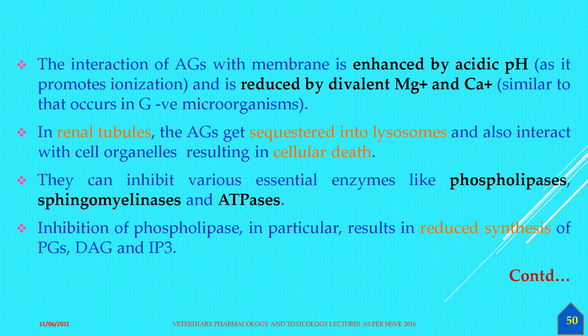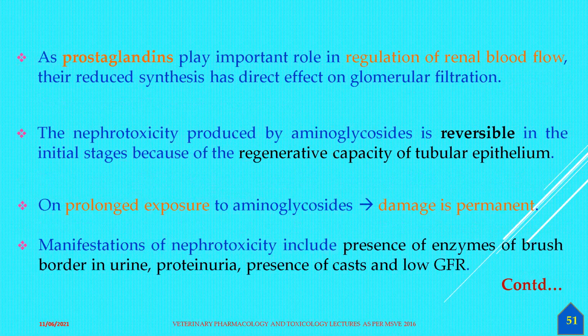As prostaglandins play an important role in the regulation of renal blood flow, as we have dealt with in detail in renal pharmacology, their synthesis has a direct effect on glomerular filtration. Whereas the nephrotoxicity produced by aminoglycosides is reversible in the initial stages, but as time passes, it becomes irreversible.